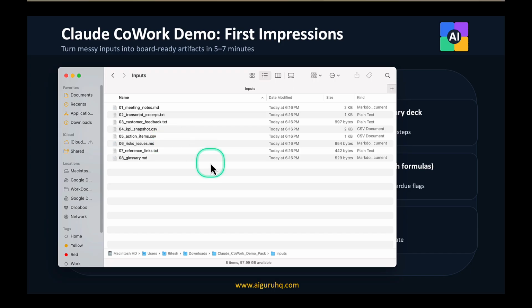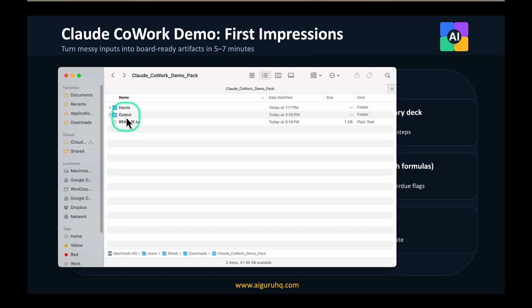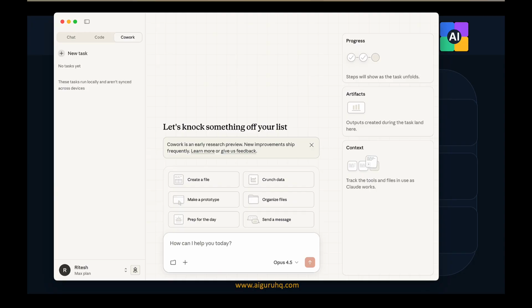And the goal I have is to turn these into 3 artifacts. I'm also keeping an empty output folder, where it should write everything. What we have here is the Claude app on my Mac, and it works only on a Mac for now, and only with the Max plan. So there are a lot of limitations, but it's an early release for Mac users with a Max plan.